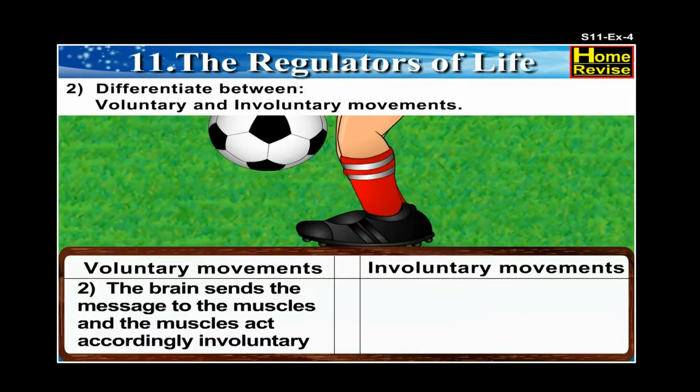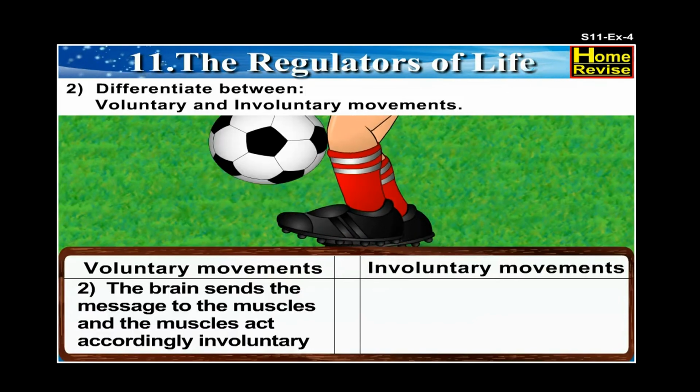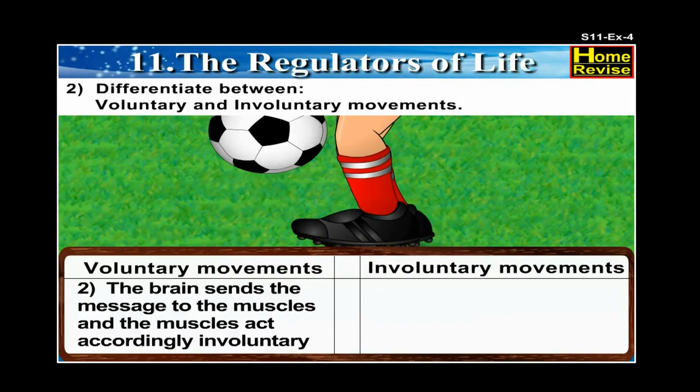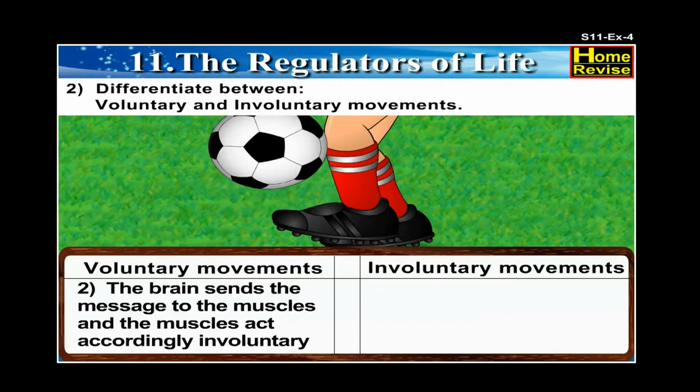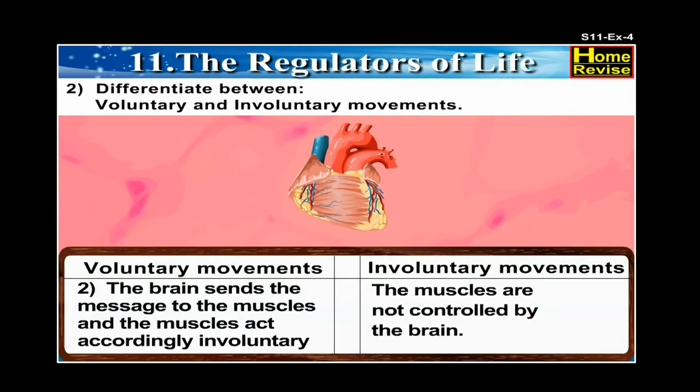The brain sends the message to the muscles and the muscles act accordingly in voluntary movements, whereas in involuntary movements, the muscles are not controlled by the brain.